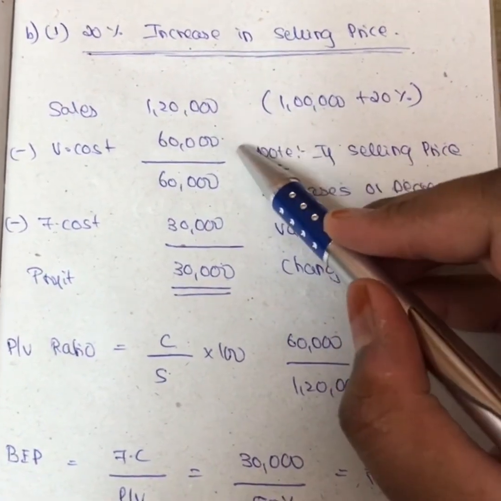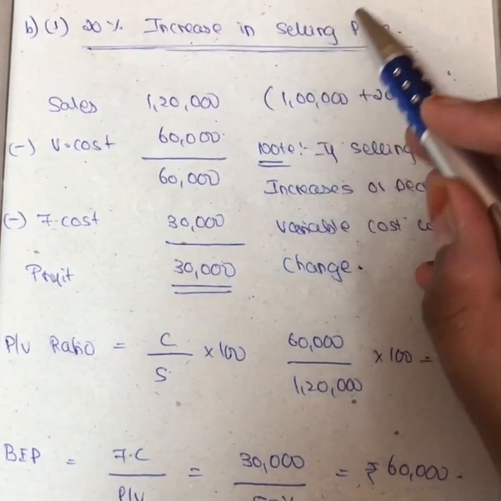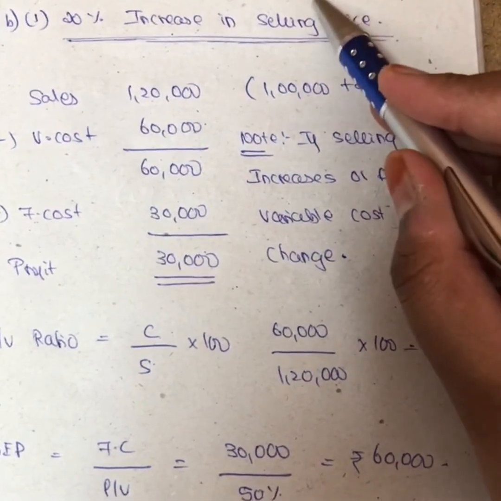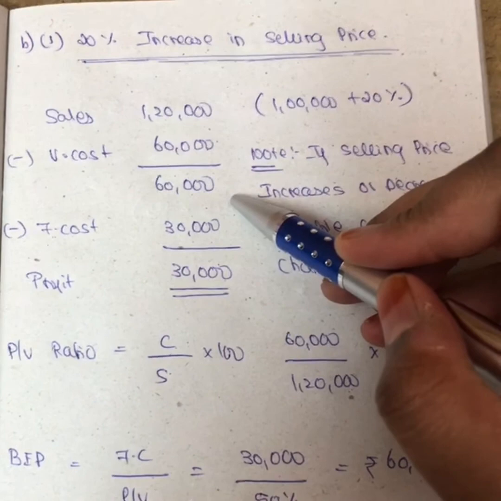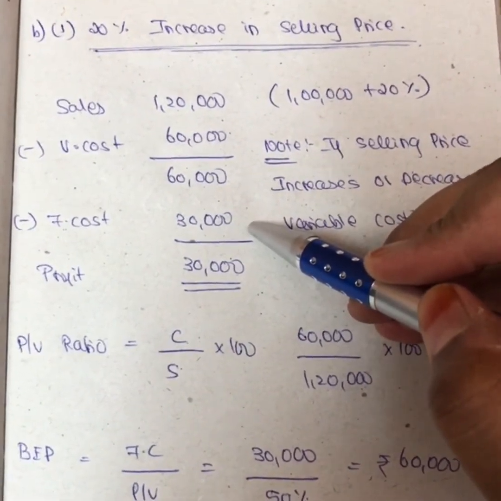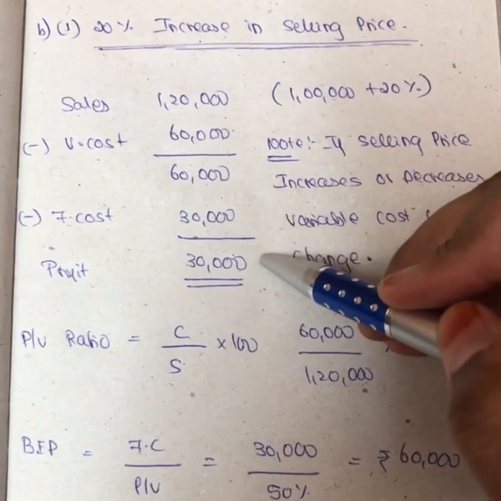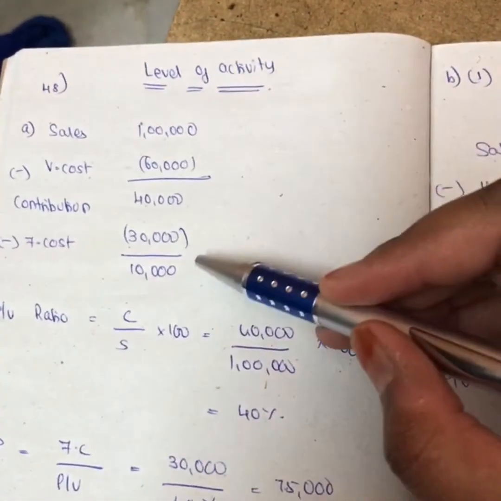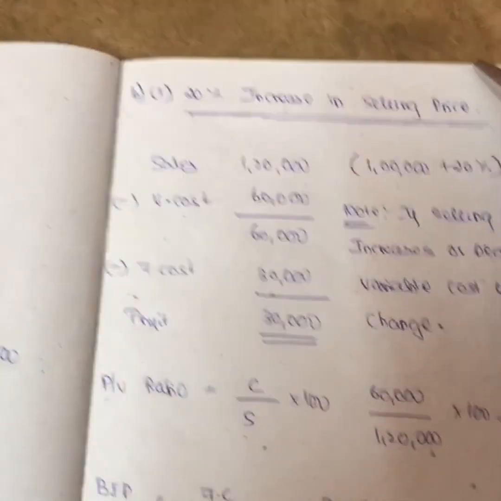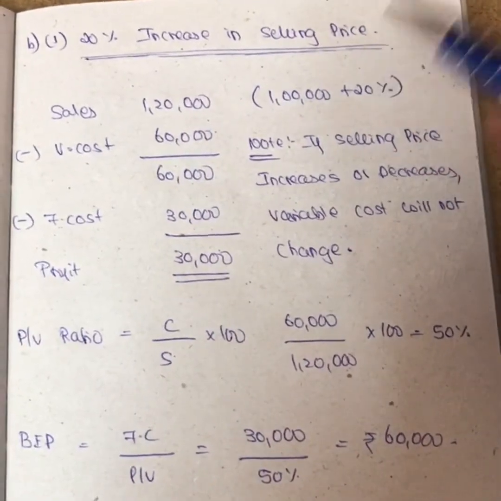And we know that variable cost will never change because there is only a change in the selling price. So your variable cost is 60,000. If I minus these two, I get 60,000. Minus fixed cost, already they have given in the question. If I minus this, I get 30,000. That's it girls. Here variable cost I did not change, and fixed cost also I did not change because it is 20% increase in selling price.